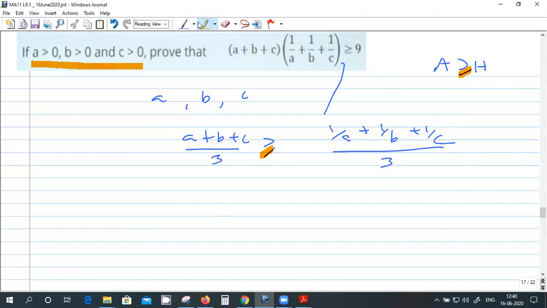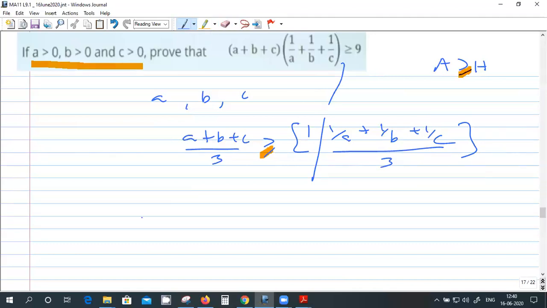The harmonic mean of a, b, c is 1 by a plus 1 by b plus 1 by c divided by 3, and then I have to take the reciprocal, because 1 by a, 1 by b, 1 by c are in AP. So I'll take the arithmetic mean and then take the reciprocal to get the harmonic mean. Getting it?